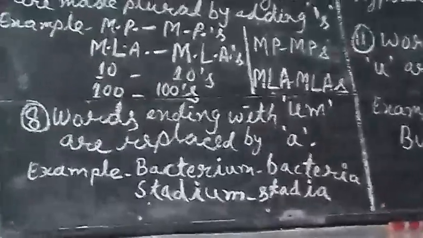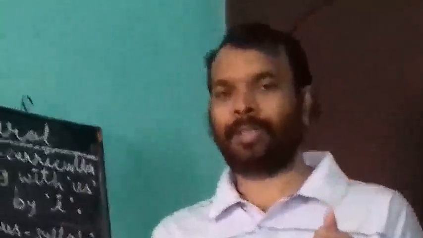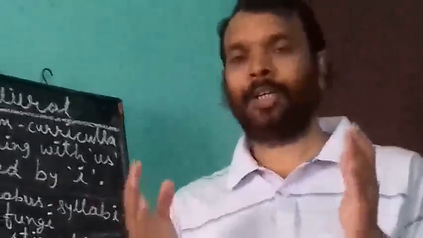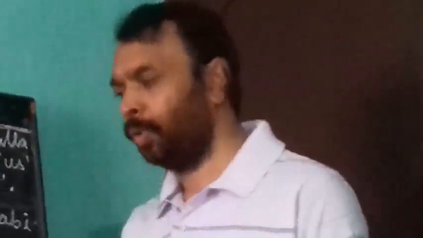There are some rules which are the rules of foreign words. In English, there are some foreign words. It means from French, Latin and other languages, those words have been accepted in English. For those words, there are different rules.